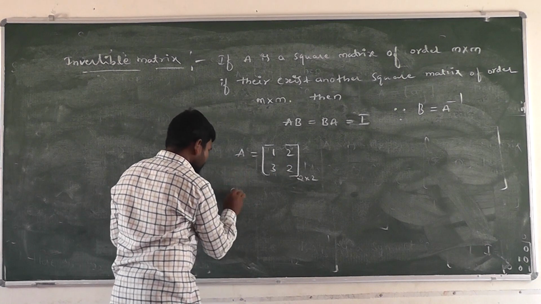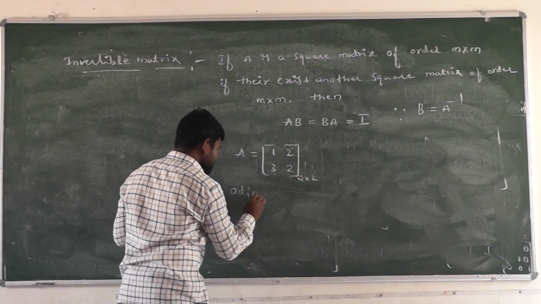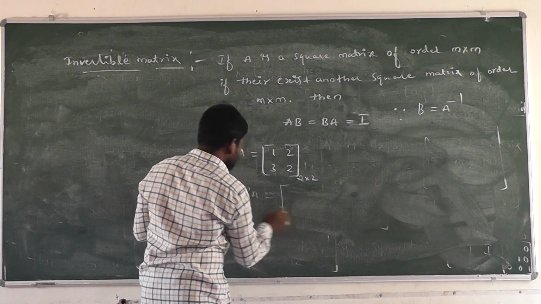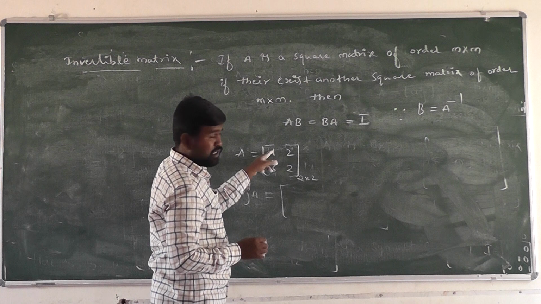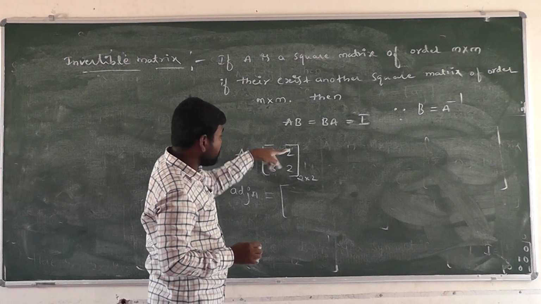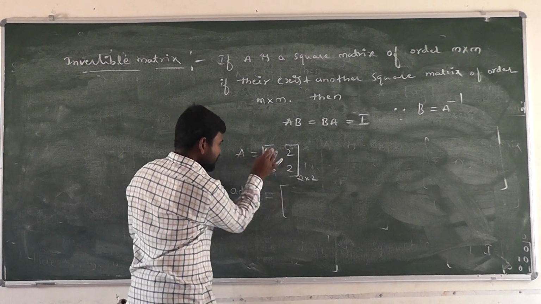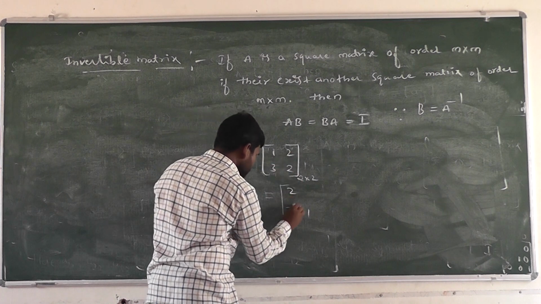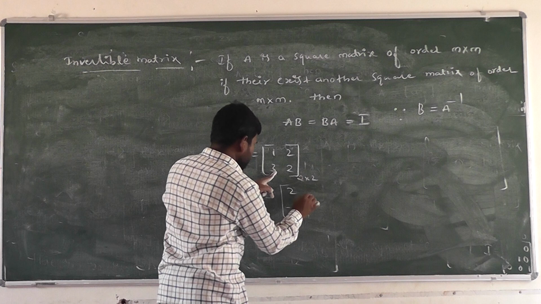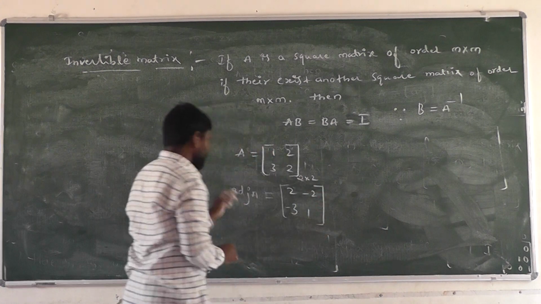We have to find out the adjoint of a 2 cross 2 matrix. For the adjoint of a 2 cross 2 matrix, we have to interchange the principal diagonal elements, 2 and 1, and change the sign of the non-diagonal elements, -3 and -2. So that is the adjoint of A.